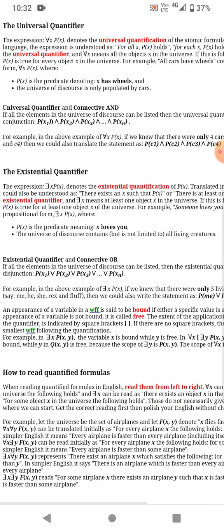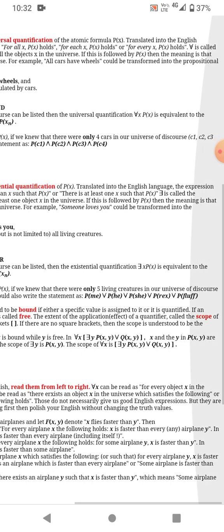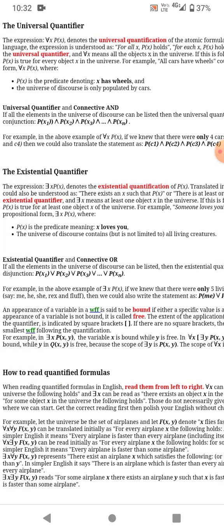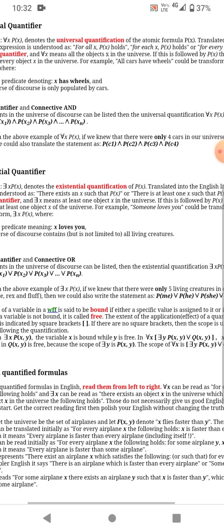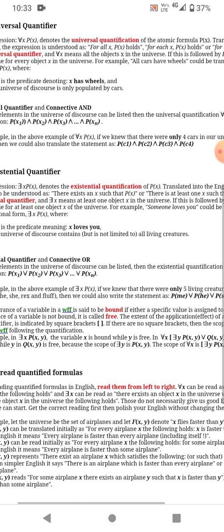For example, if we knew that there were only 5 living creatures in our universe of discourse, it may be me, he, she, Rex or Fluff. It could be given as the statement P(me) ∨ P(he) ∨ P(she) ∨ P(Rex) ∨ P(Fluff).